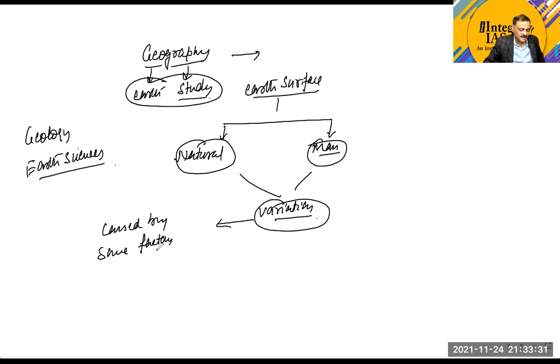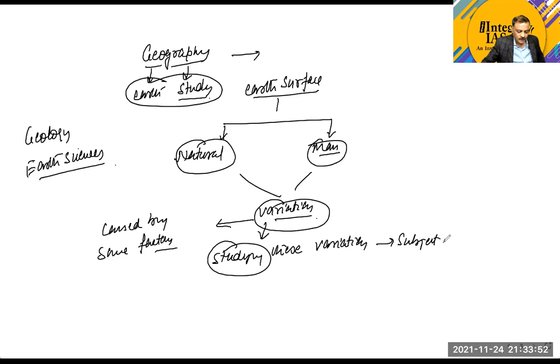Studying these variations, scientifically studying these variations, could be the subject matter of geography.